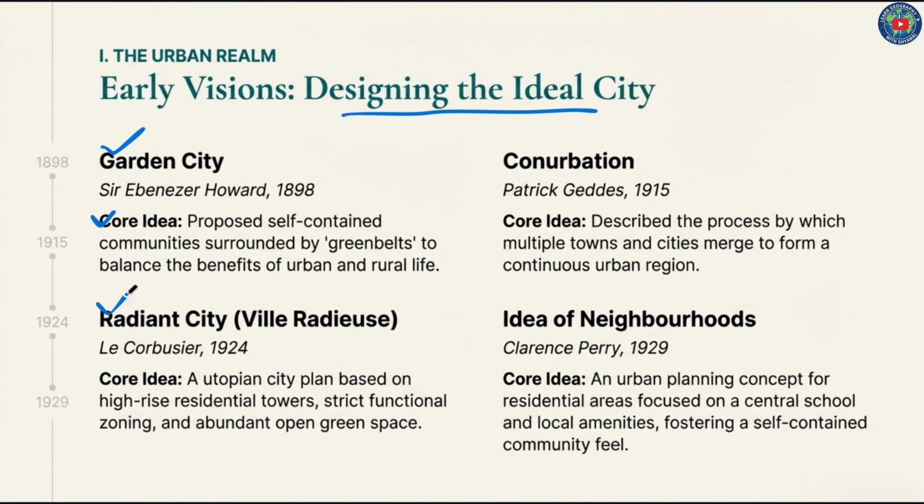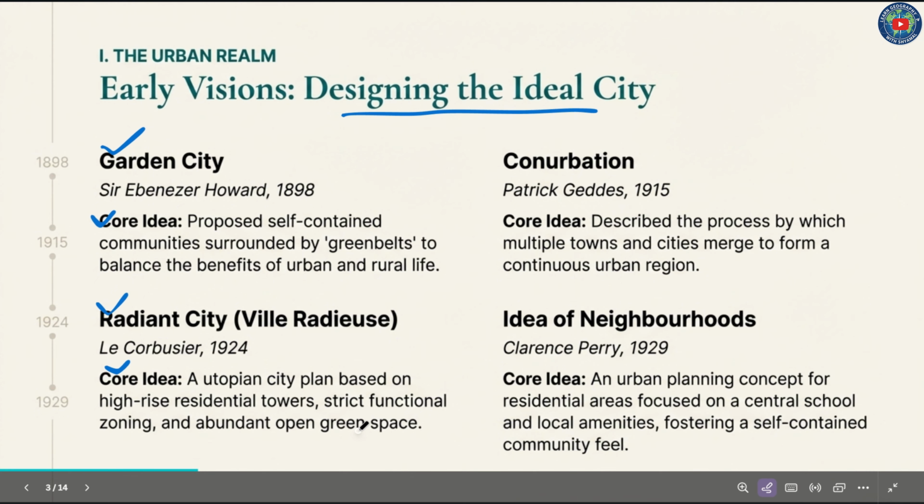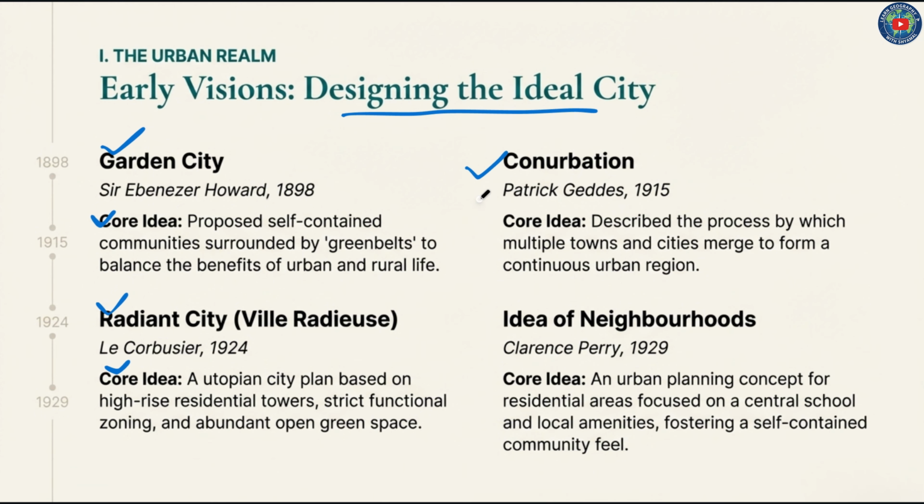Then the radiant city, provided by Le Corbusier in 1924. The core idea of this concept was a utopian city plan based on high-rise residential towers, strict functional zoning, and abundant open green space. Then the concept of conurbation, which was given by Patrick Geddes in 1915.